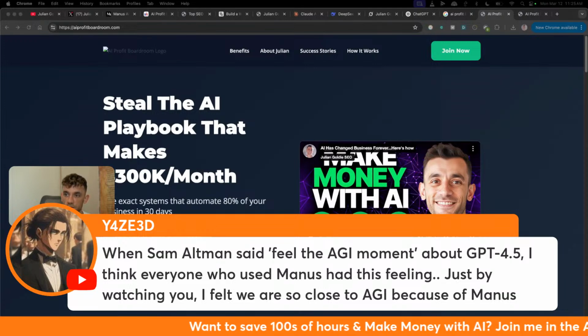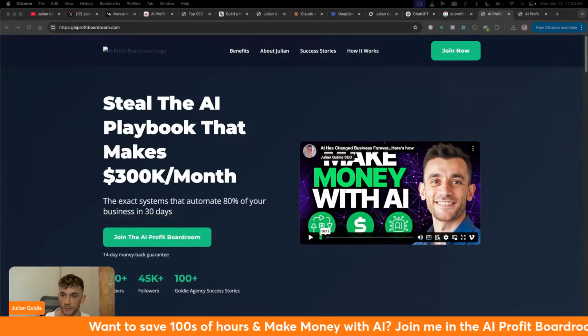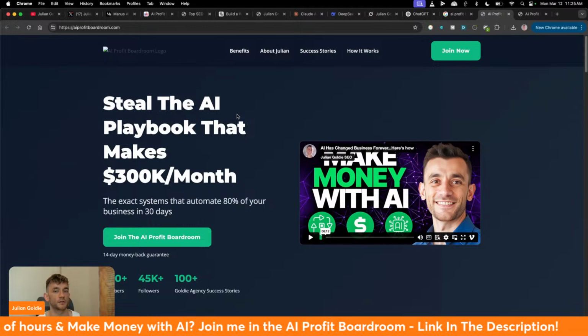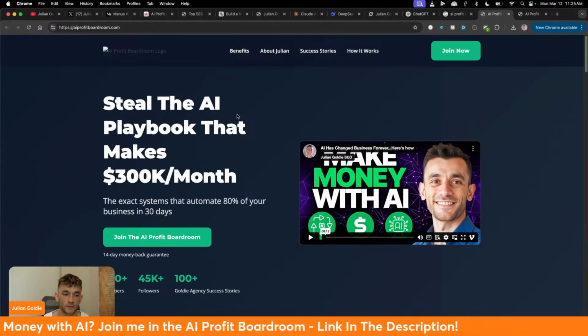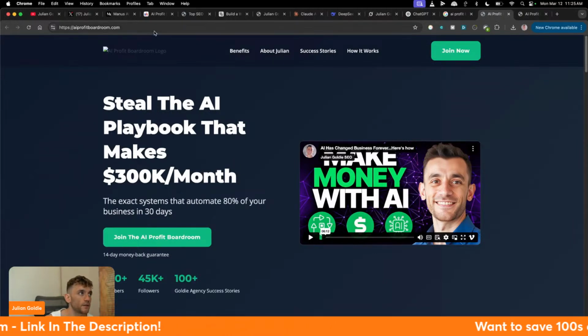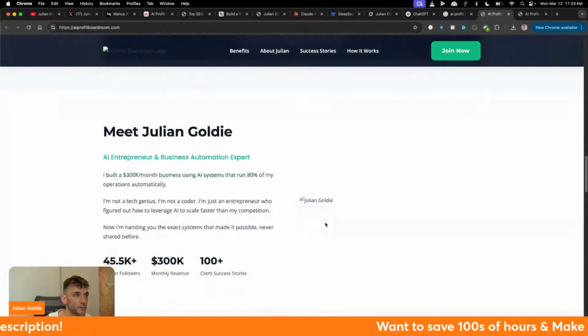And someone else said, when Sam Altman said, feel the AGI moment about GPT 4.5, I think everyone who used Manus had this feeling. Just by watching you, I feel we are so close to AGI because of Manus. I would agree. Like, I think at this point, you are looking at AGI because this can do better things than humans. It's more intelligent, it's more powerful, and it's definitely more useful.